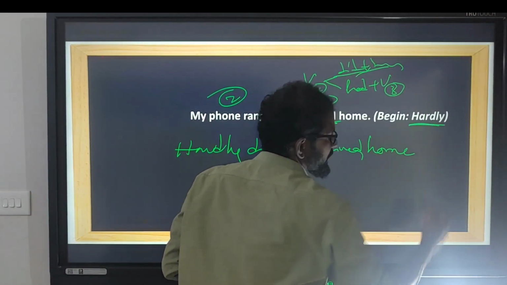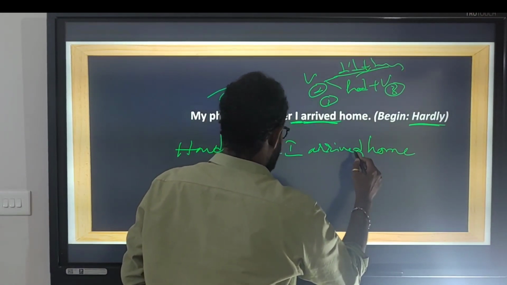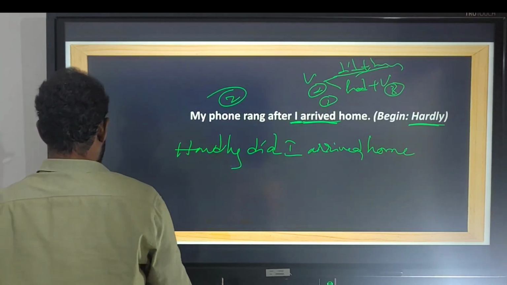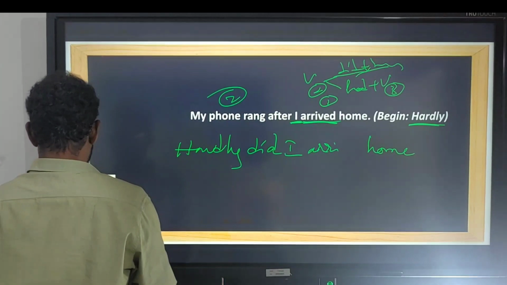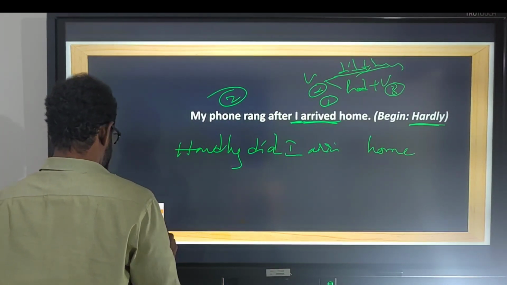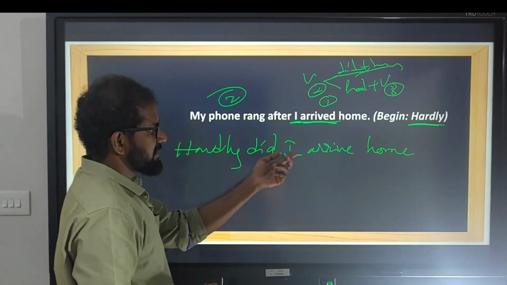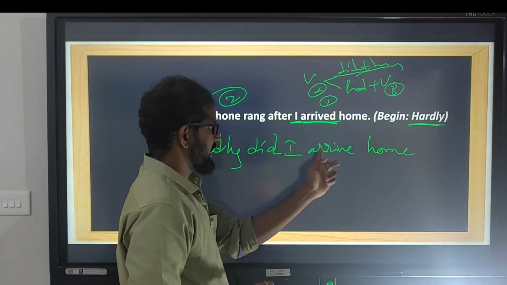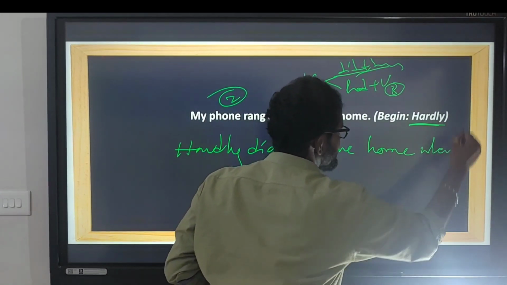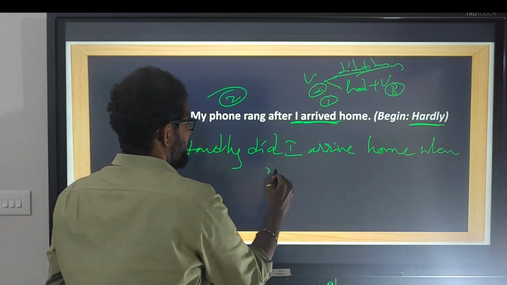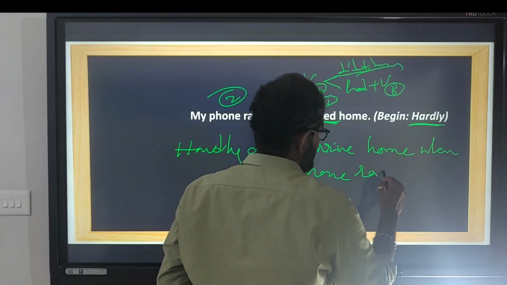What conjunction must be used with hardly? When. So, hardly did I arrive home, conjunction when, my phone rang.